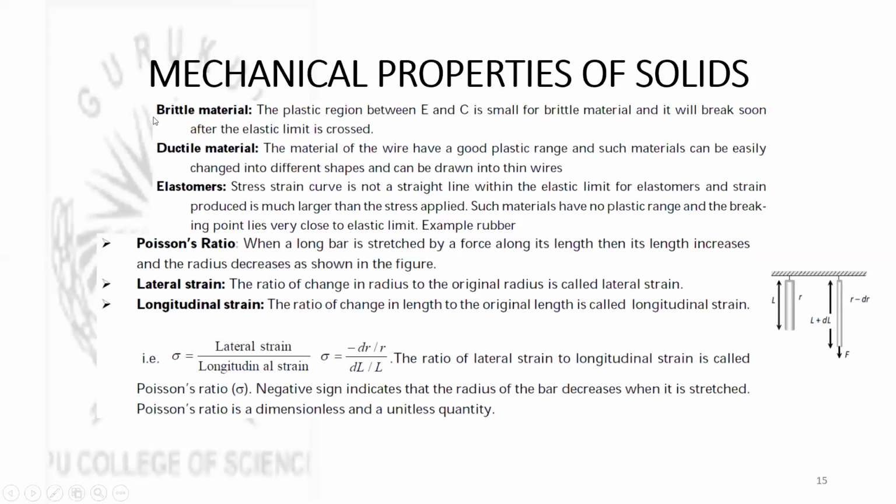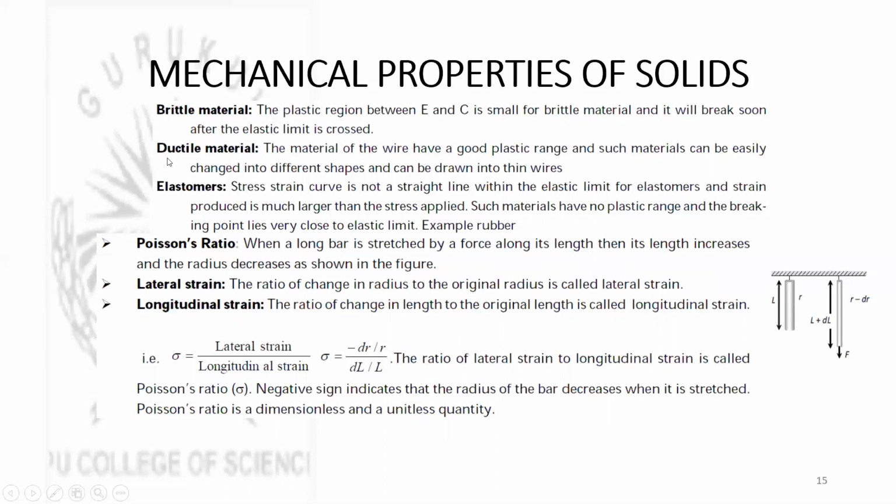Next, using this stress strain curve, we can classify the materials, or identify whether they are brittle, ductile or elastomers. Firstly, brittle material. The plastic region between E and C is small for brittle material, and it will break soon after the elastic limit is crossed. That is why these materials cannot be used to draw thin wires.